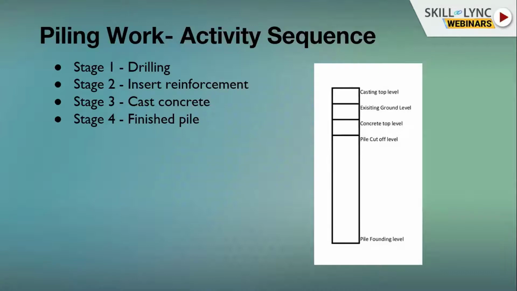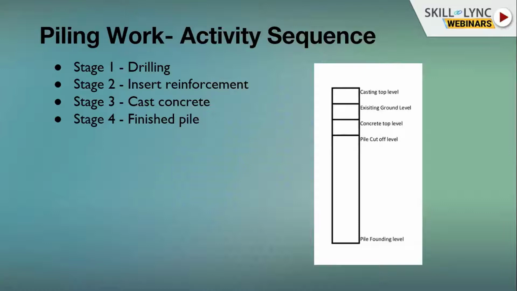So what are the various activities involved in piling? The very first thing, based on geotechnical investigation, we will drill the pile up to our required level. After that, we will insert the reinforcement cage, which is designed as per drawing. After that, we will pour concrete and finally finish the pile. These are the various levels which we usually maintain.